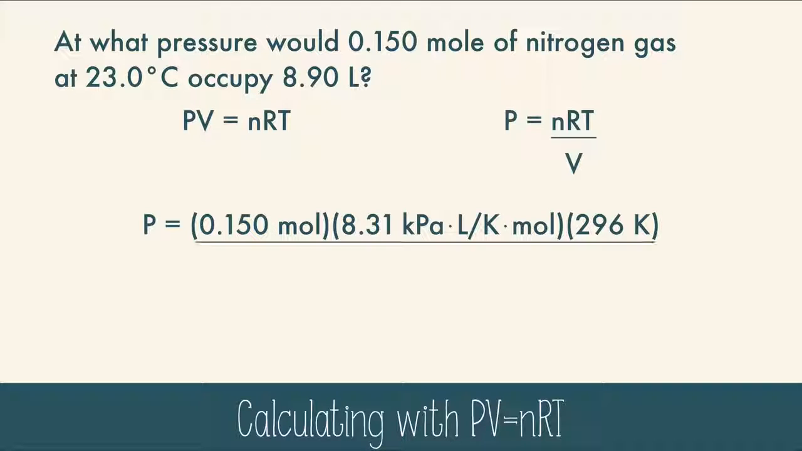Now we plug in the data, and I chose 8.31 kilopascal liters per Kelvin mole, but you could have chosen any of the other R values because it didn't specify what type of pressure unit was necessary for this problem. So I picked 8.31. Now you calculate it out, and you get 41.5 kilopascals, and that's it. PV equals nRT's actually one of the easier equations to use.